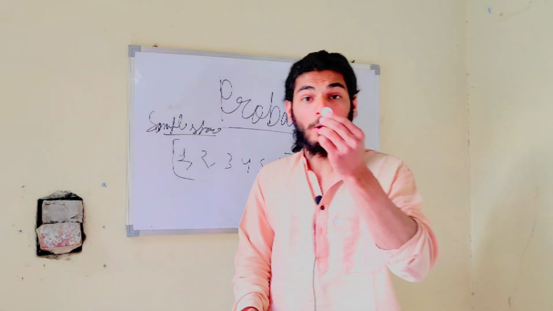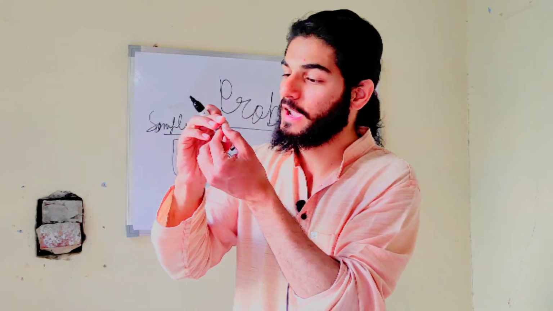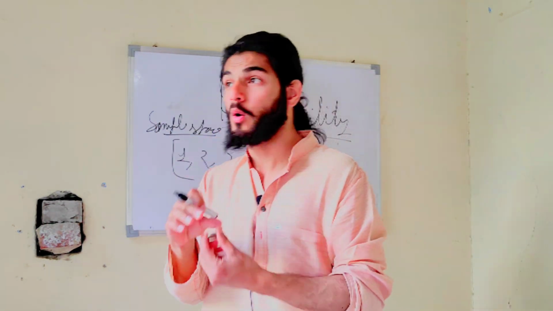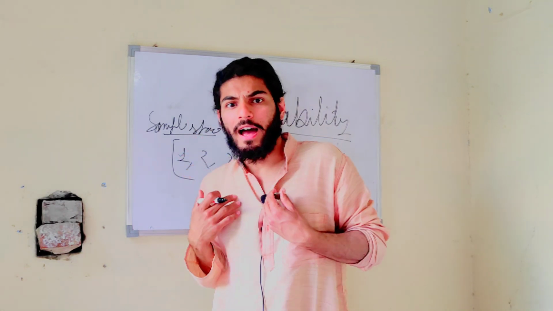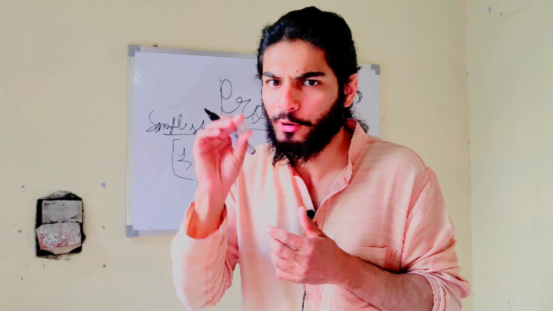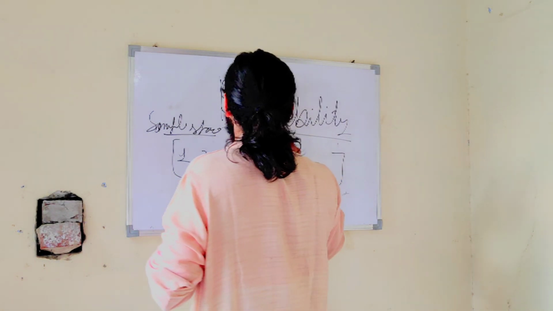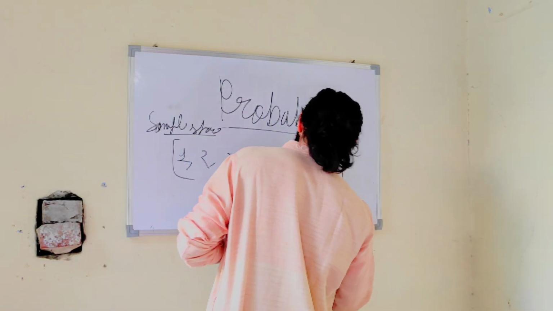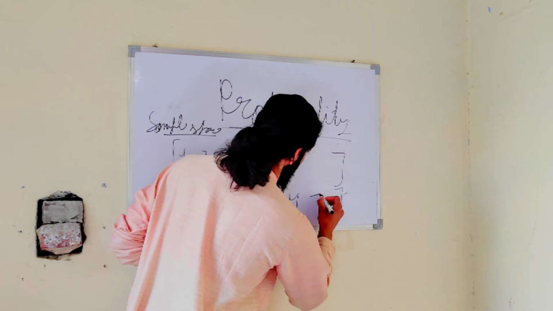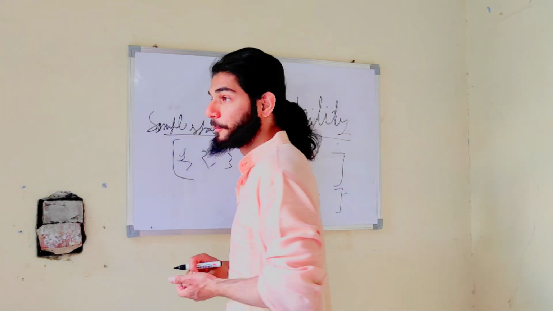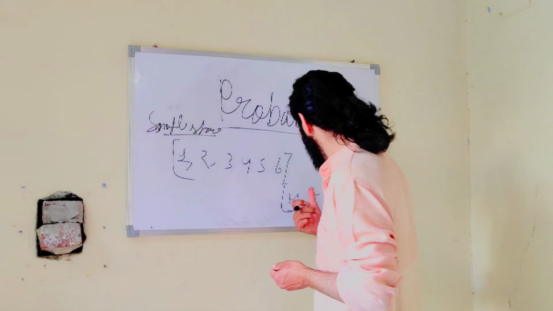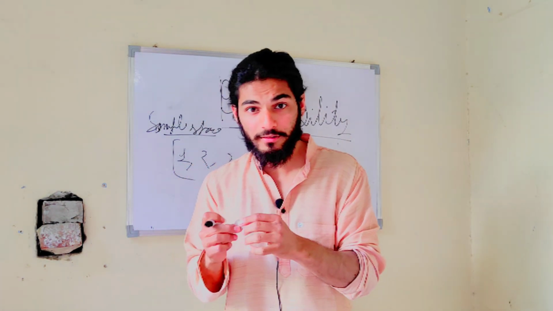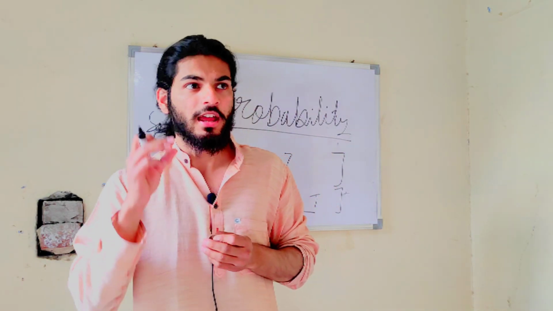Now let's talk about a coin. Sir, this is a 5 rupees coin. This side is tail and this side is head. If I ask you what the sample space for a coin is, you will say there are only two, the first is head and the second is tail.